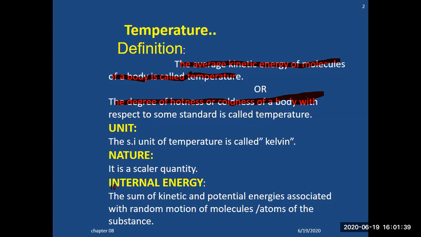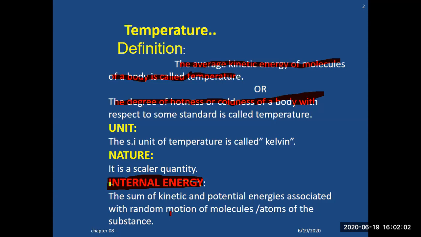Now the internal energy. We have already explained at the starting point that we will define these physical quantities, and now we are defining internal energy. The sum of kinetic and potential energies associated with the random motion of the molecules or atoms in a substance is called its internal energy.